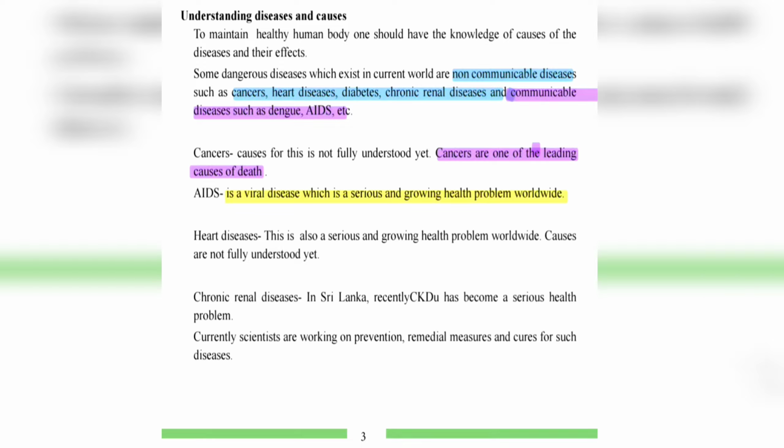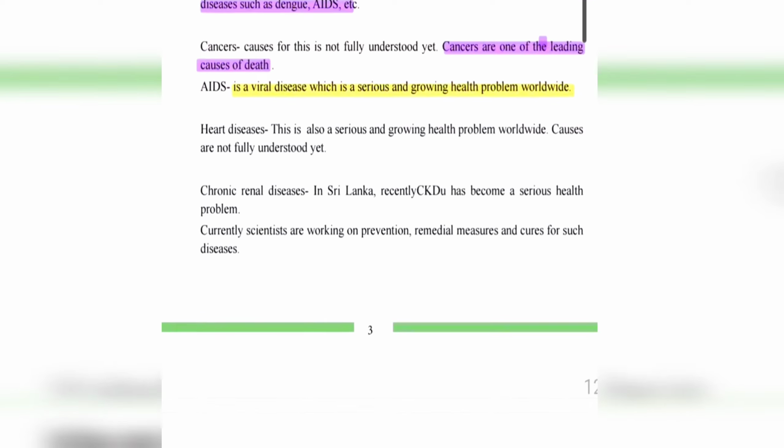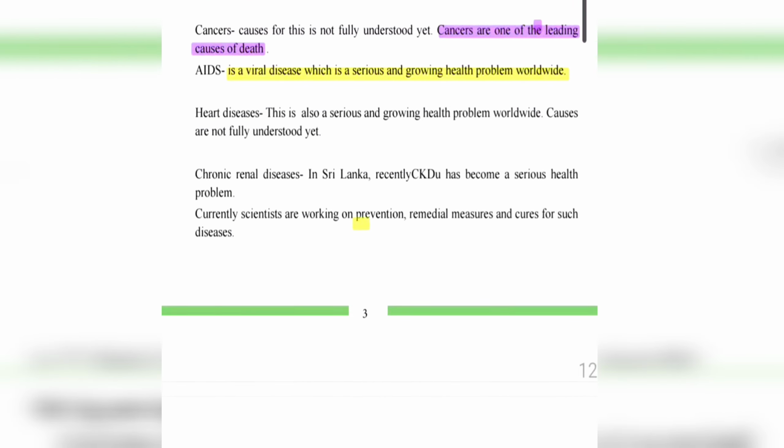Chronic renal disease. In Sri Lanka, recently CKDU has become a serious health problem, right? Currently, scientists are working on the prevention, remedial measures, and cures for such diseases.